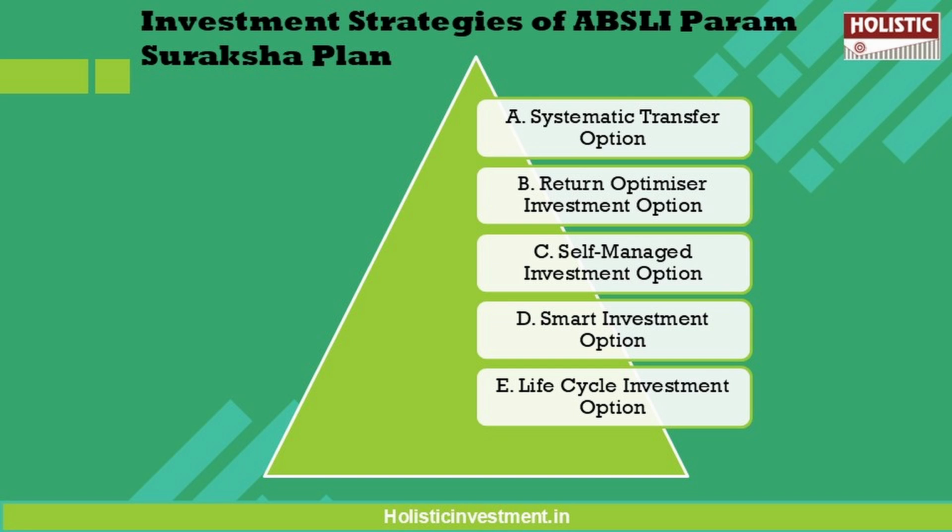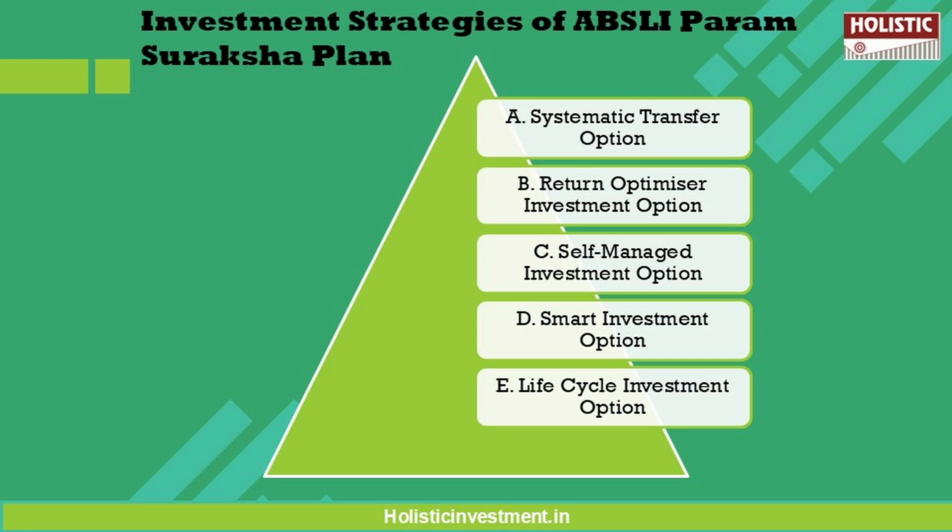The next option is the smart investment option, where your portfolio is structured as per your maturity date and risk profile, which is conservative, moderate, or aggressive. Your annualized premium, net of premium allocation charge, is allocated between two funds.